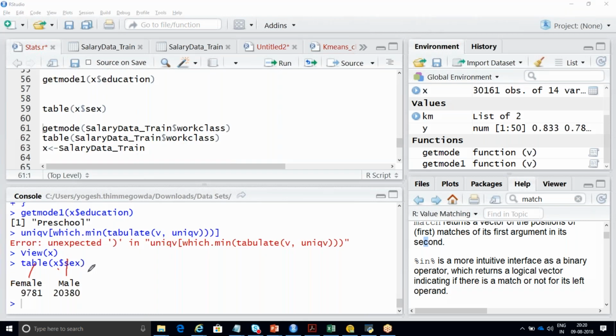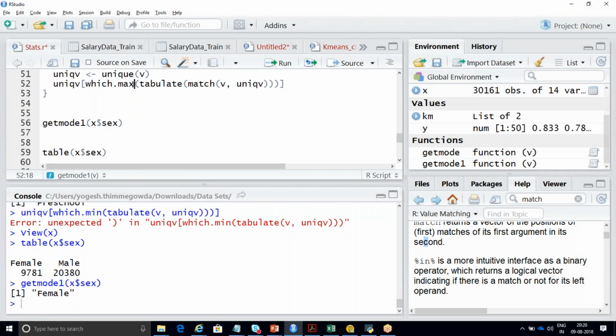Okay, 9781. Yes, male are 20,380. If I pass this mode function get mode 1, I should get male. The answer should be male. So let me write it out. Instead of passing the education column, I am passing the $X column. It is giving it as minimum because I have written it as min. So that's the reason. Let me write it as max.